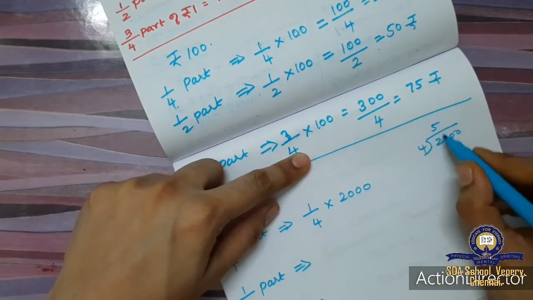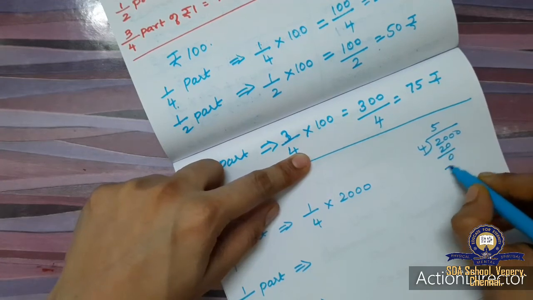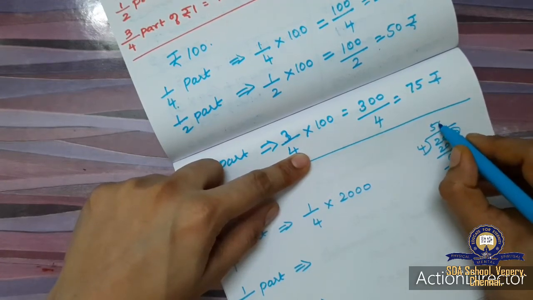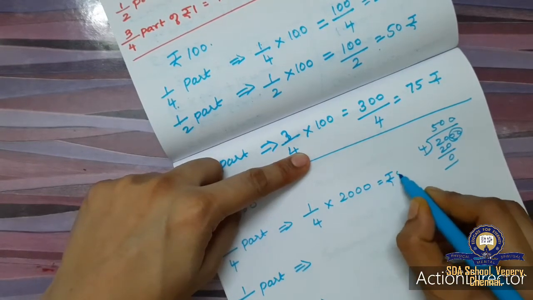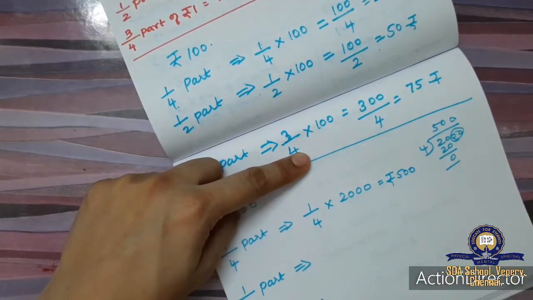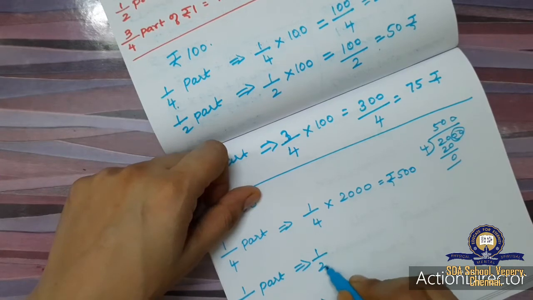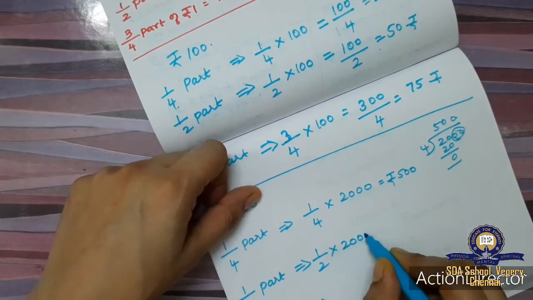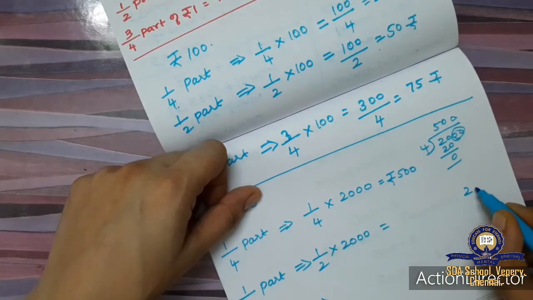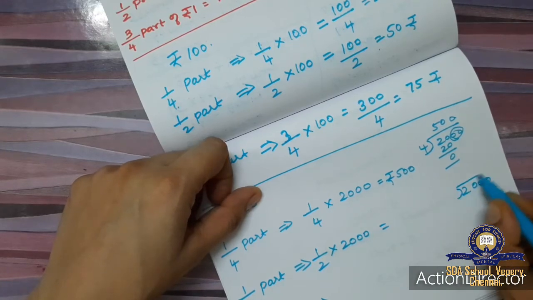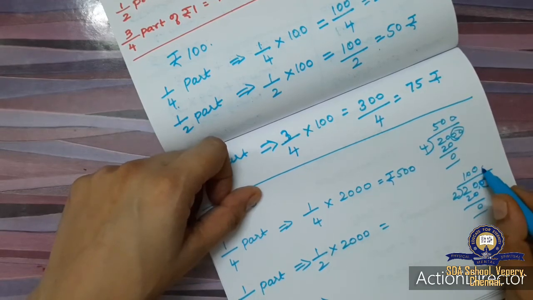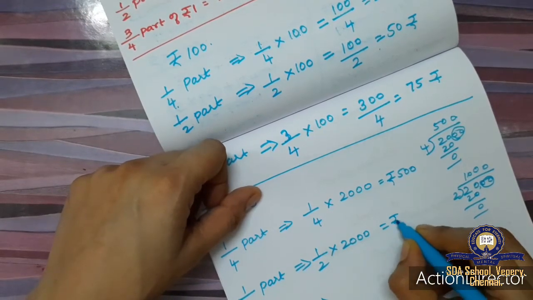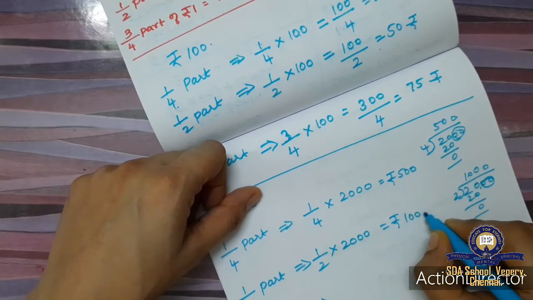Okay. So 5 times 20, 0. Remaining 2 zeros are there. This 2 0 will go up as such. So the answer is rupees 500. Okay. And 1 by 2 into 2000 is 2000 divided by 2. Okay. 10 times 20, 0. This 2 0 will go up. That is 1 by 2 part is 1000 rupees.